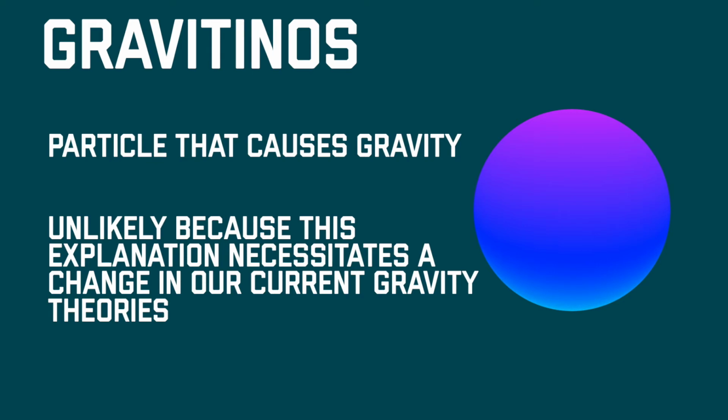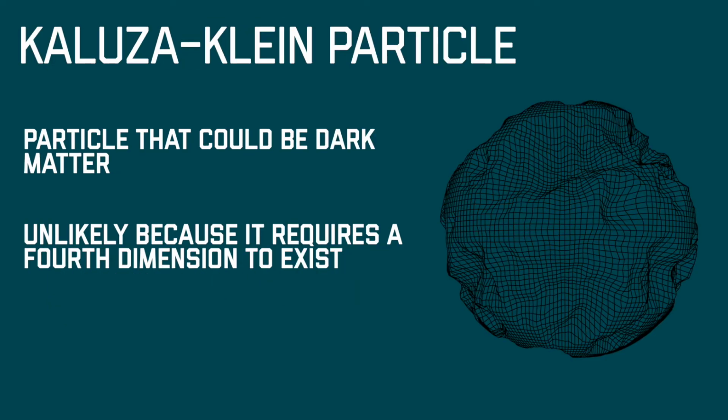Gravitinos, a theorized particle that may create the gravitational force, are also a candidate. This model would potentially change the way our gravity theories work, and it has very little experimental or physical support, making it unlikely. The Kaluza-Klein particle is a particle that would exist in a fourth dimension. Though this particle is predicted to meet many of the requirements for dark matter, scientists would first have to prove the existence of this fourth dimension. This is a rather unlikely scenario.